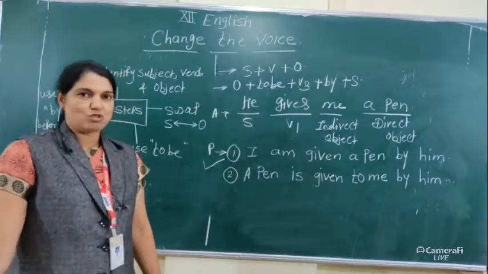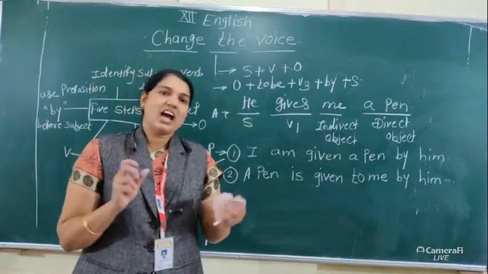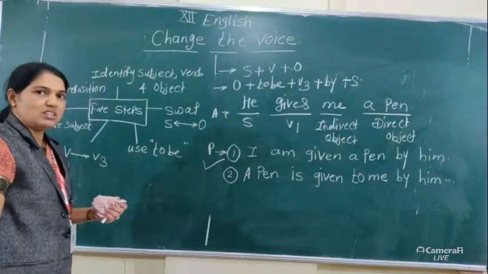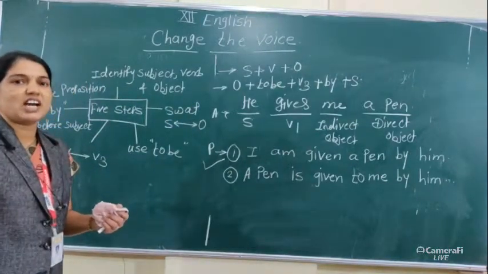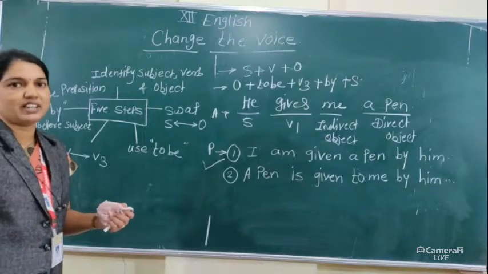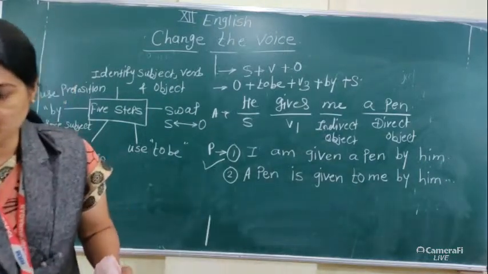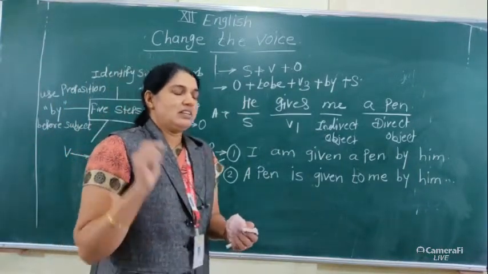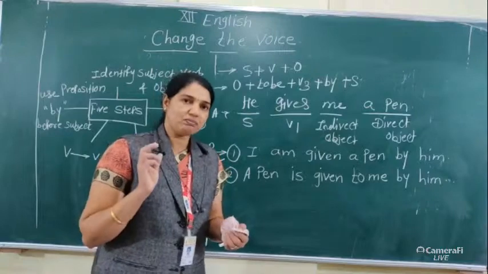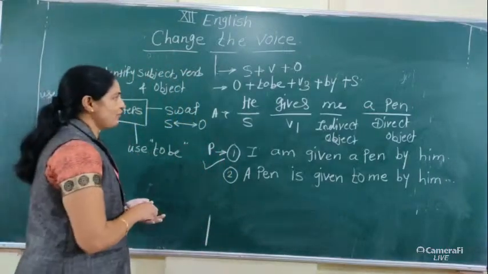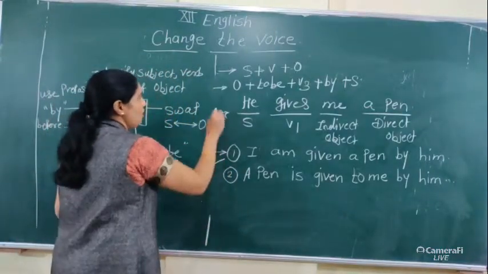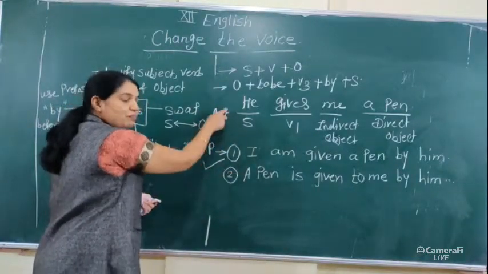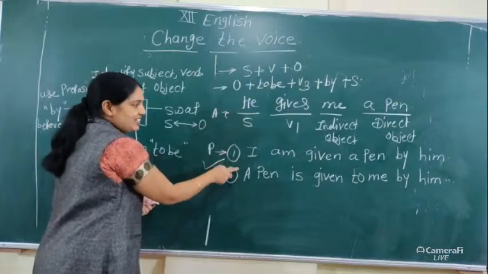Now students, here we have generally discussed some basic rules which are used at the time of converting active into passive. Now it's very important that you remember some points: when we convert active into passive or passive into active, there is no change in the meaning of the sentences.